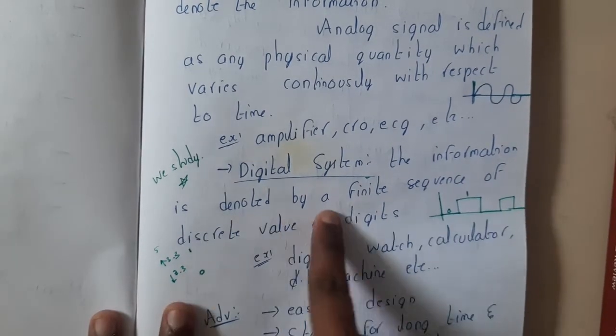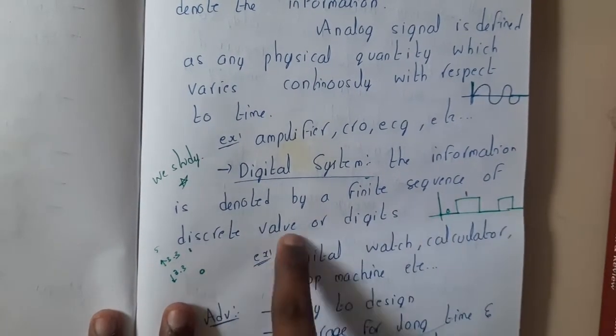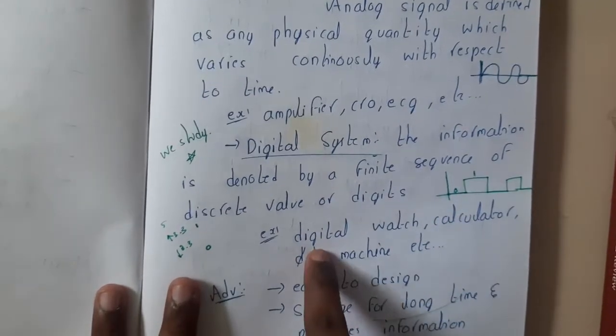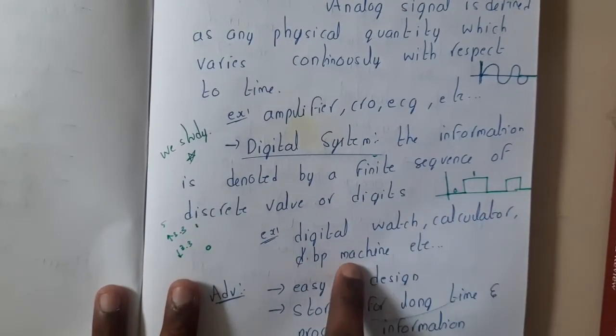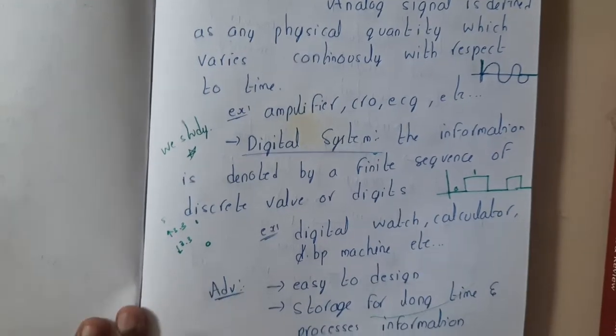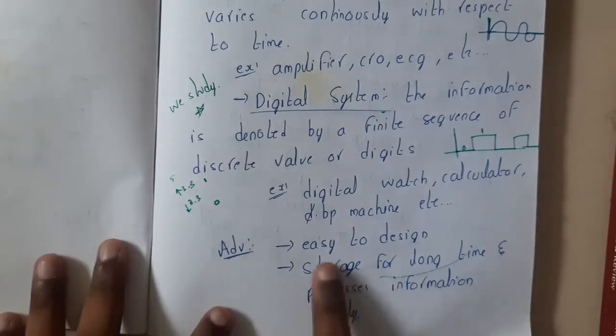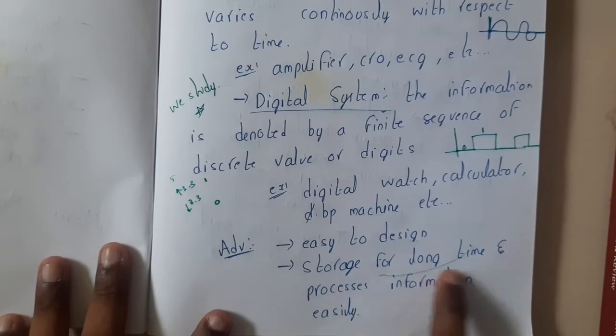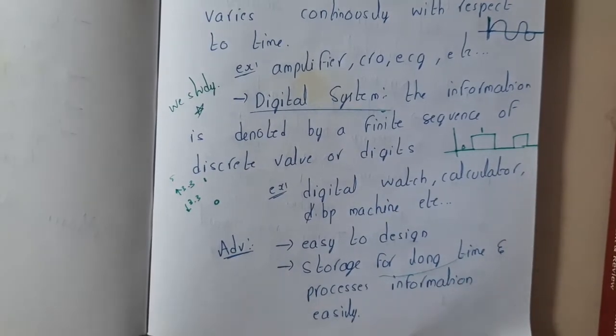So the information is denoted by a finite sequence like 0 and 1, discrete values or digits. The best example will be our digital watches, calculators, BP machines and everything, right? So the advantage of a digital system is that it is easy to design, and storage for a long time and processing of information will be easy.